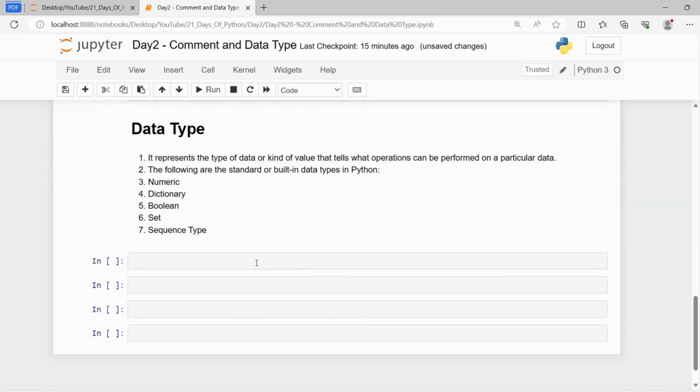Now, since you have understood comments, how we use them, why we use them, and how many types of comments there are, now let's deep dive into the data types in Python.